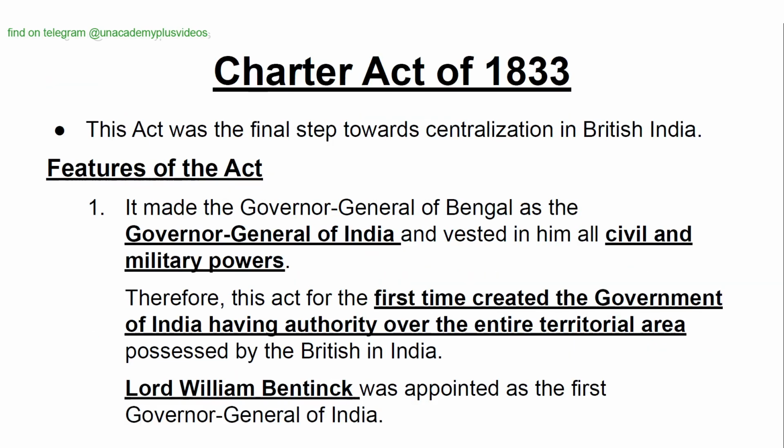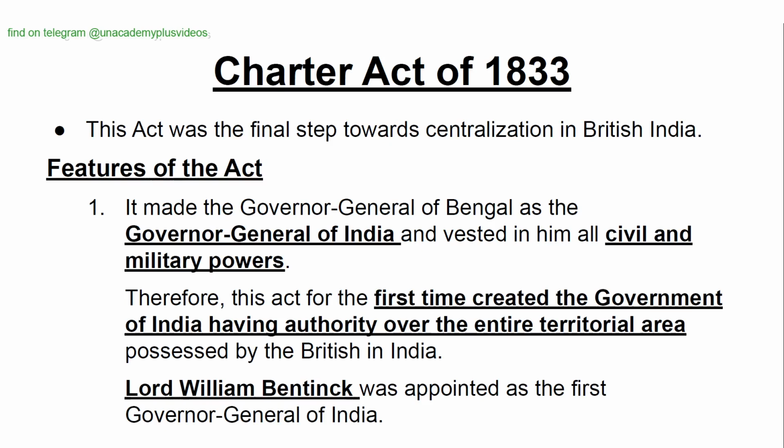Charter Act of 1833. This act was the final step towards centralization in British India. Features of the act. It made the Governor General of Bengal the Governor General of India and vested in him all civil and military powers. Therefore, this act for the first time created the Government of India having authority over the entire territorial area possessed by the British in India.